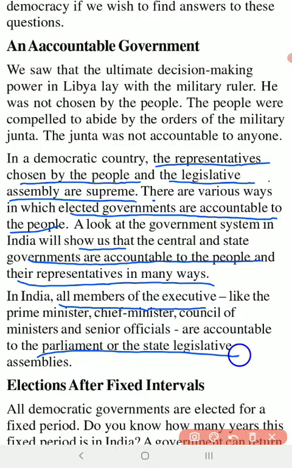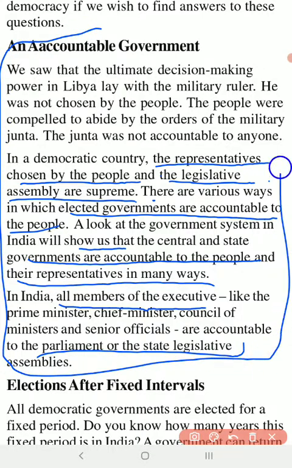They cannot simply make changes on their own. Everything that they want to do, everything that they want to change, has to be brought into the Parliament, and then it is enacted. That is a function of accountability. That's how a democratic government functions.